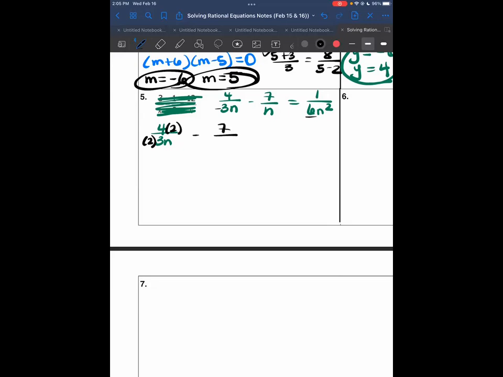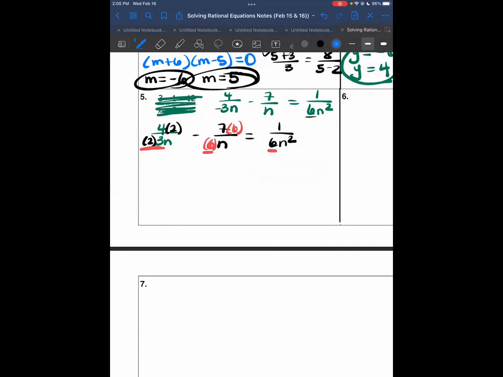And let me just rewrite the problem. So now I have a 6 right here. 2 times 3 is 6. I have a 6 here. I'm missing the 6 in the middle, so I'm going to multiply it. So now I have the 6 everywhere. Now I'm looking at the variables. So I have n squared at the end, I have n in the middle, and I have n in the first one.